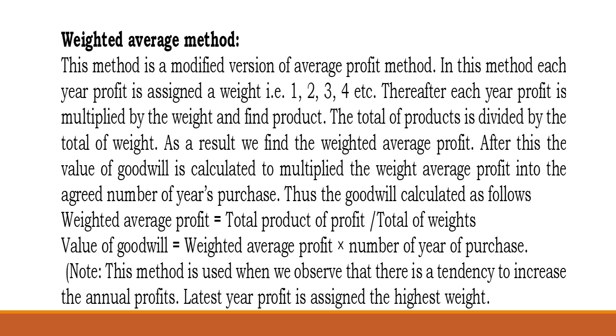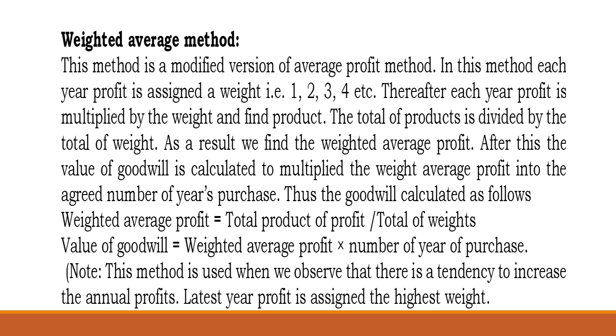Or goodwill may be calculated based on the weighted average method. This is a modified version of the average profit method. In this method, each year's profit is assigned a weight. Thereafter, each year's profit is multiplied by the weight to find the product. The total product is divided by the total of the weights.